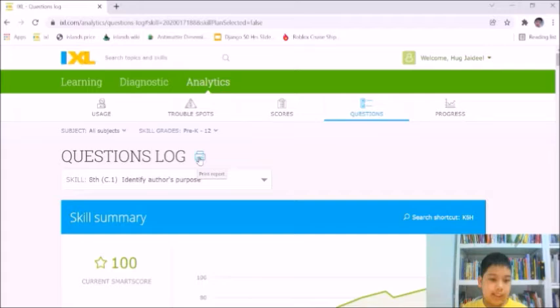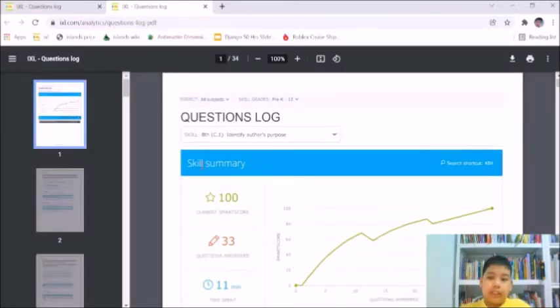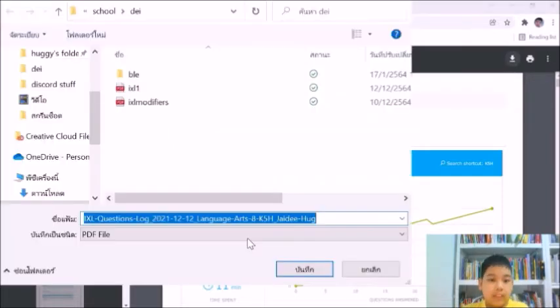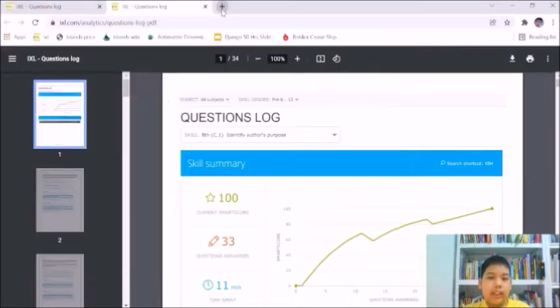And it will open a new tab and it's going to say creating printable report. And then you have to download it as a PDF file. Now that it's here, you just click the download button next to the print button. And then there'll be the folder. So you just type whatever you think is the best one for you, then just save, then yes. After that, it'll download onto your computer, and then go to the AI.